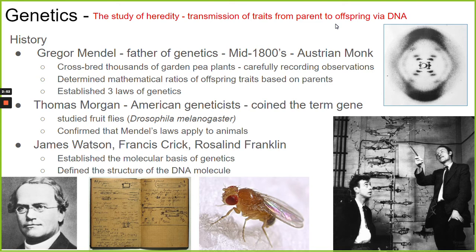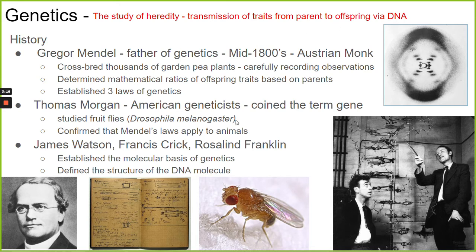And what Mendel did is he did this thousands of times, taking different types of plants with different characteristics, pollinating them, and then taking very careful notes, careful records of what happened when he took this pea plant and crossed it with this pea plant. What were the offspring like? What traits did they have?